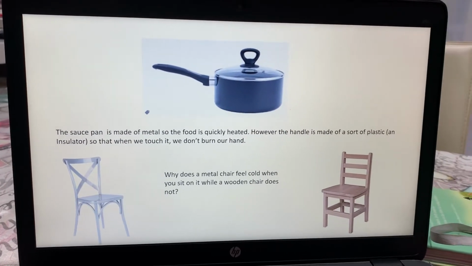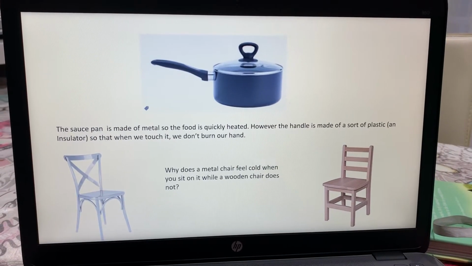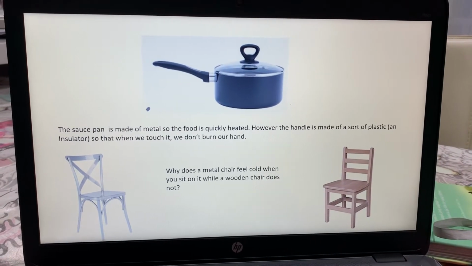Okay, this is before the mistake that I made. I pressed end instead of next.